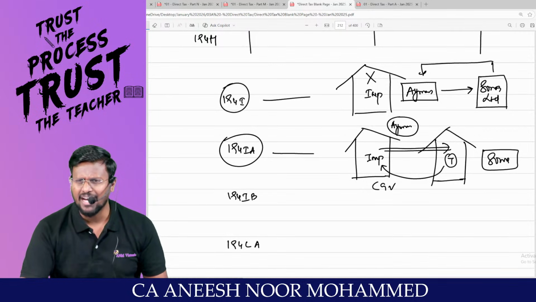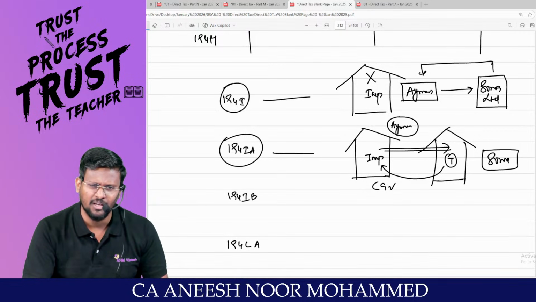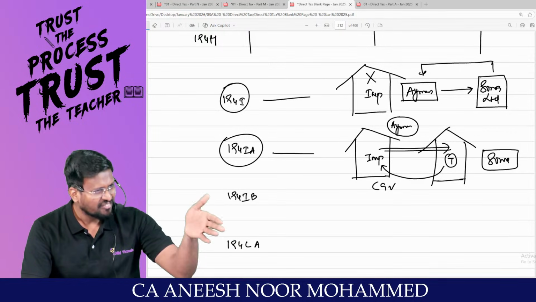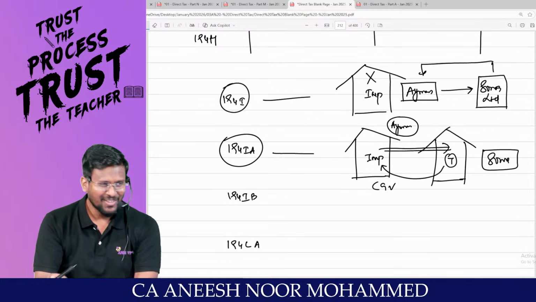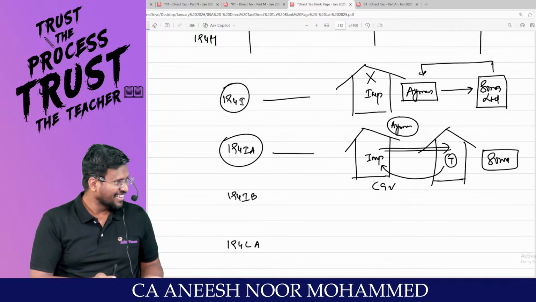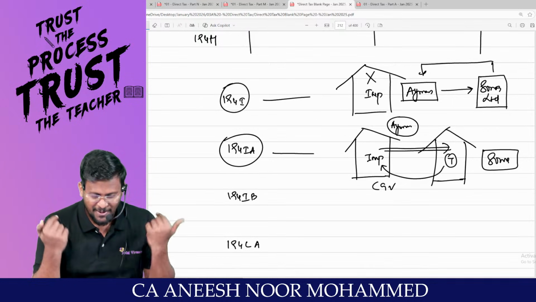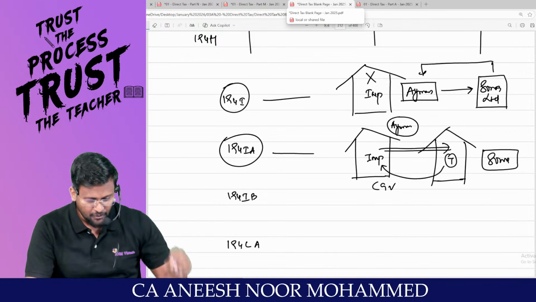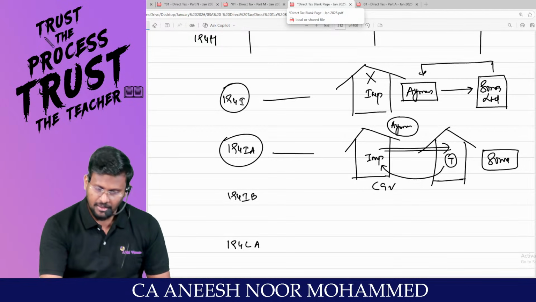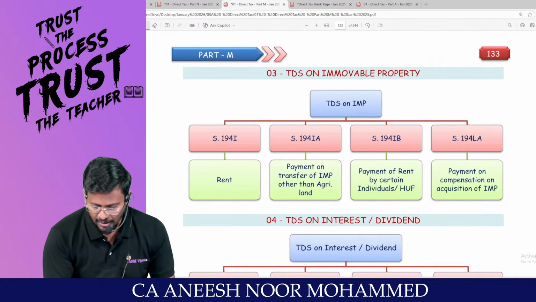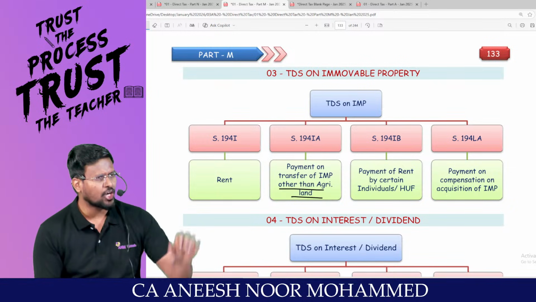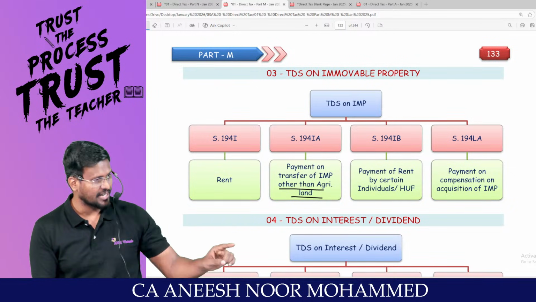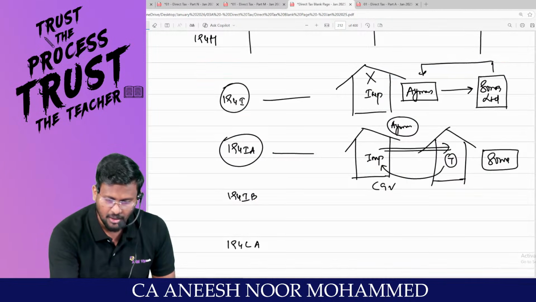Tell me, has Ayman sold the property or purchased the property? He sold the property. When you sell property, TDS will be deducted under 194IA. So what is section 194I? TDS on rent. What is 194IA? Transfer of immovable property other than agricultural land. Because rural agricultural land is not at all a capital asset, this section will not be applicable for it. Are you all really with me?